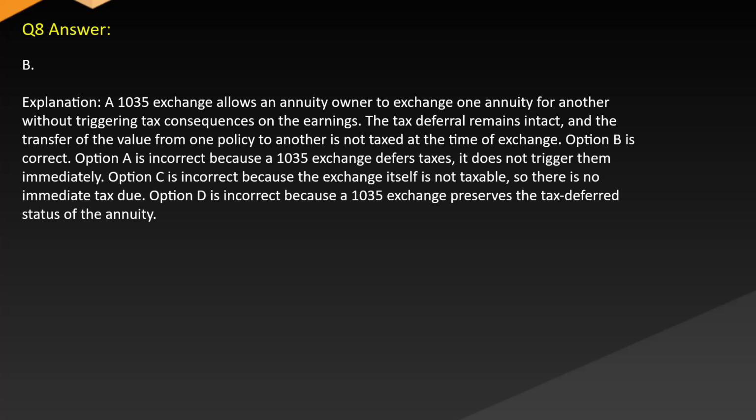Option B is correct. Option A is incorrect because a 1035 exchange defers taxes, it does not trigger them immediately. Option C is incorrect because the exchange itself is not taxable, so there is no immediate tax due. Option D is incorrect because a 1035 exchange preserves the tax-deferred status of the annuity.